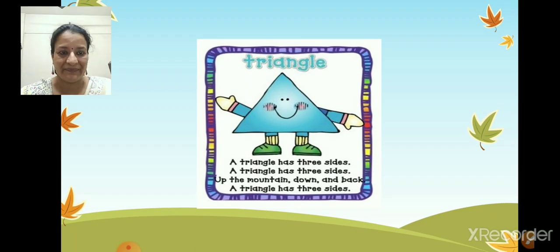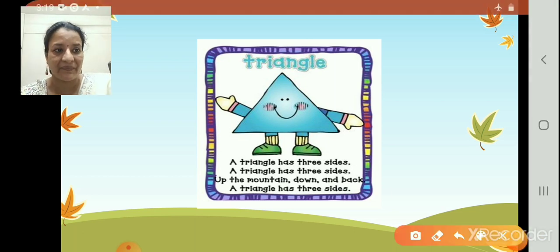Now here, can you see? A triangle has 3 sides. Now what are the 3 sides here? This is 1, this is 2 and this is 3. 3 sides. Okay. Are you ready to sing a song with me?